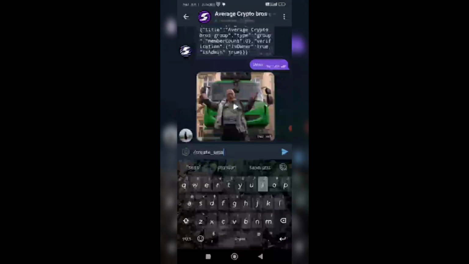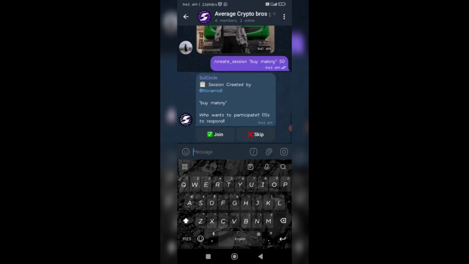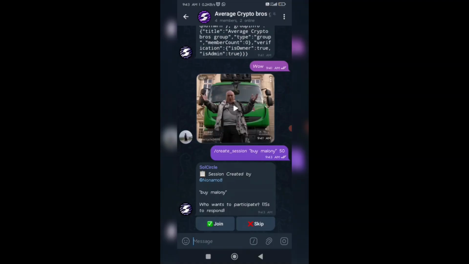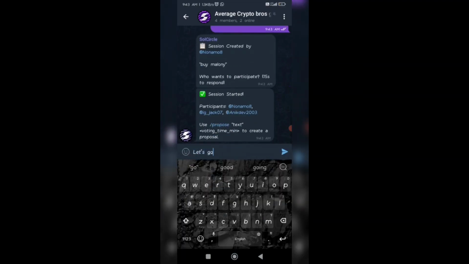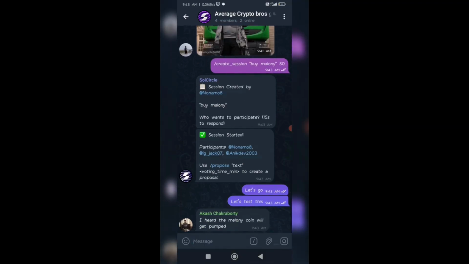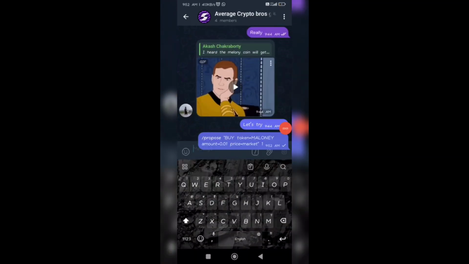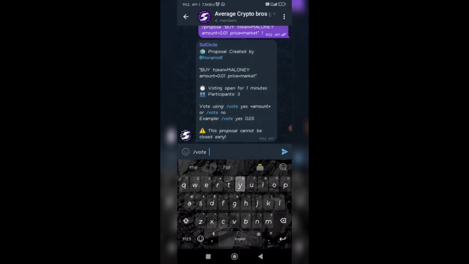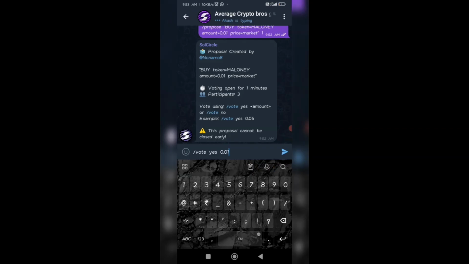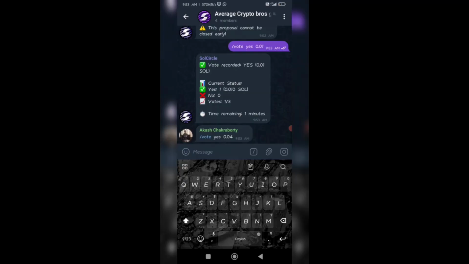Now let's create a session, like we are talking about creating a Meloni coin. When you create a session, any participant who wants to join can join in here. After that you can propose how much to buy, what to buy, any kind of thing. It's up to you. I created a proposal to buy this, and then you can vote yes or no, and the amount you want to buy.